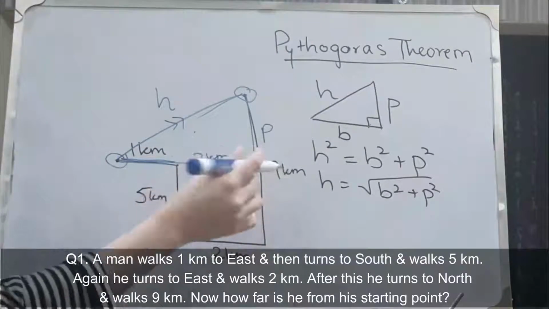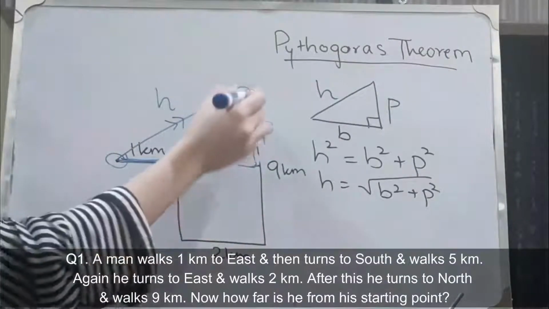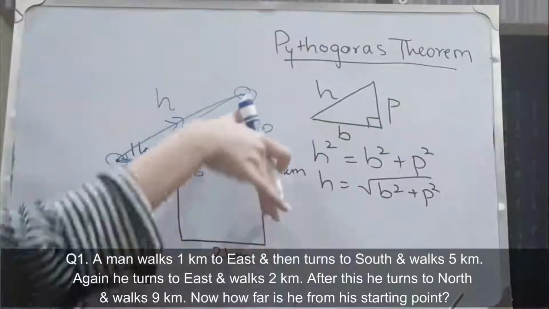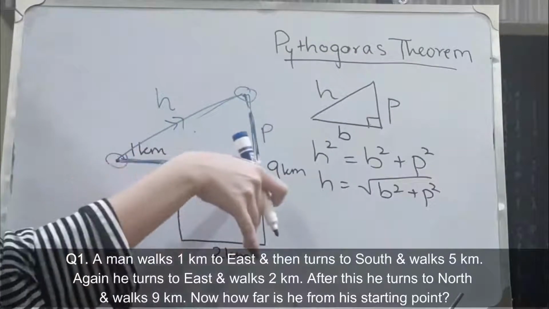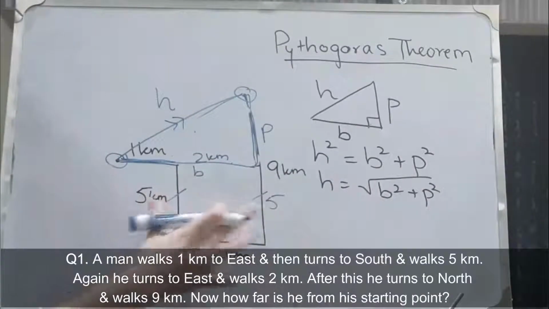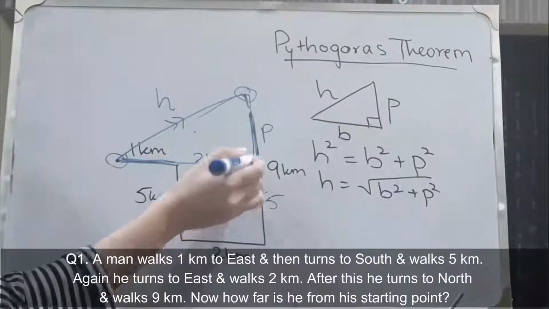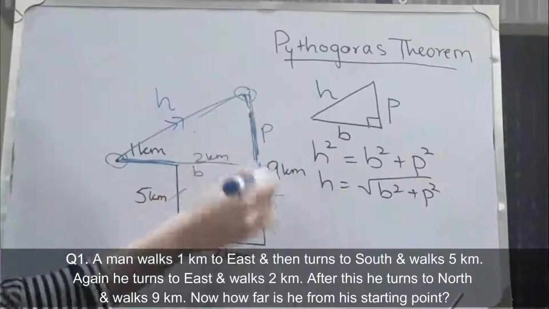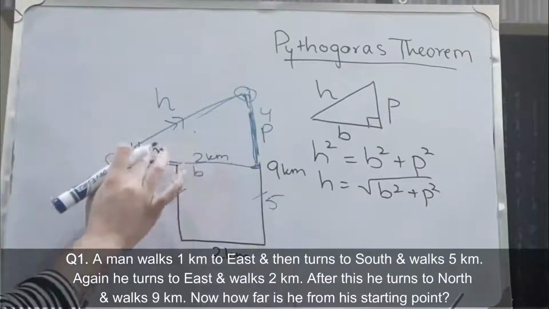Now we talk about the perpendicular. We have this whole thing to be 9 and this is 5. So if this is 5, the portion here is also 5, because these two lines are parallel. Now this is 5, which means this portion is 9 minus 5. That means this is 4. So the base is 1 plus 2, 3.